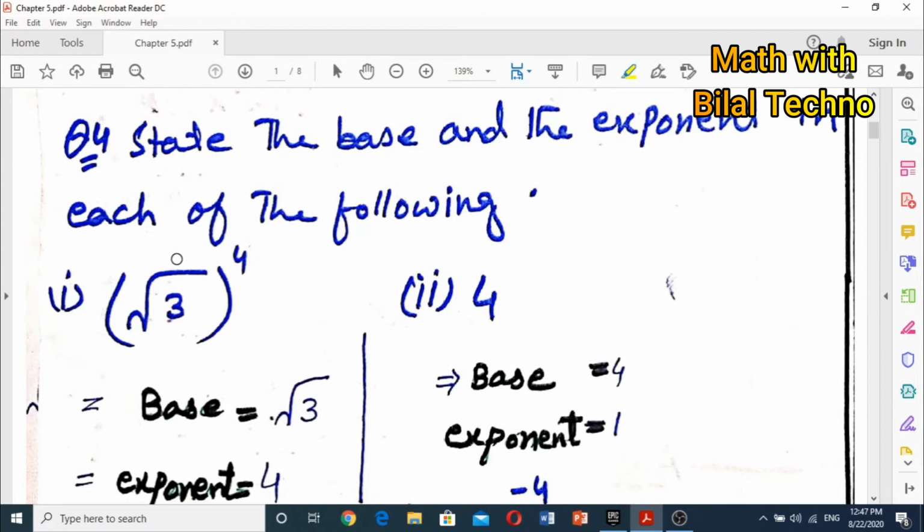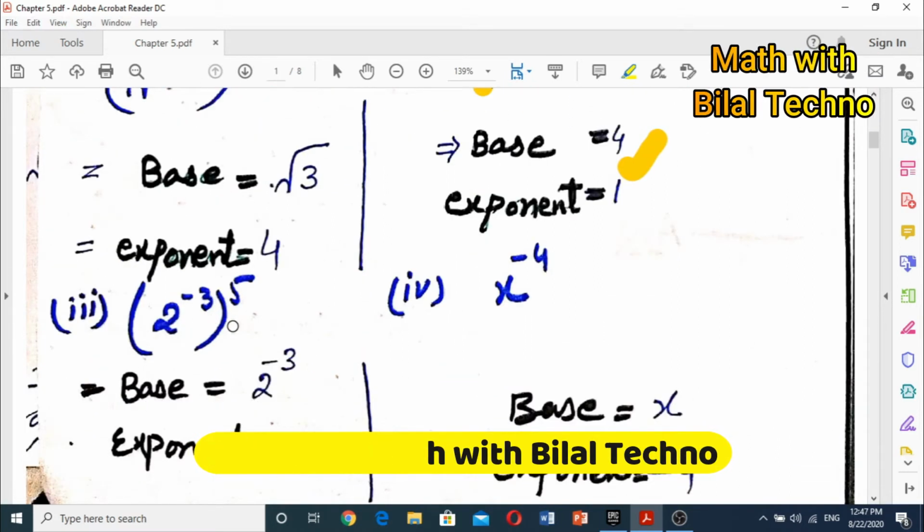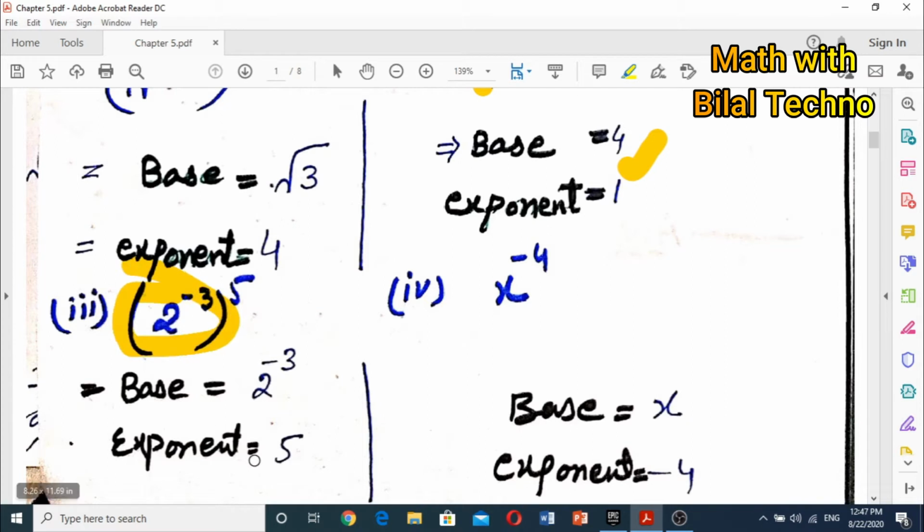So the first question is square root of 3 raised to power 4. What is the base? The base is under root 3 and the exponent is 4. The second question is only a number, an integer. So its base is 4, but any number with no exponent always has exponent one. Okay, I hope you understand. Now the third question is 2 raised to power minus 3 whole power 5. So its base will be 2 raised to power minus 3 and its exponent will be 5. The fourth question is x raised to power minus 4.